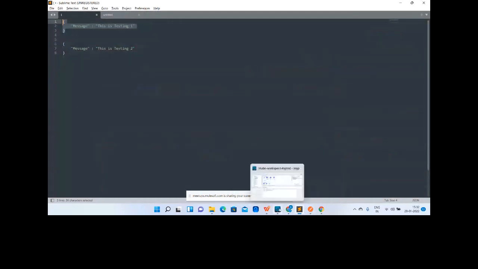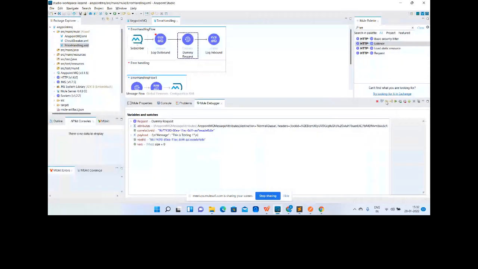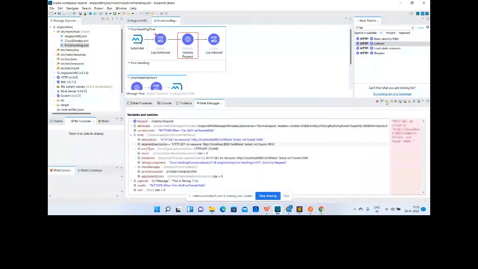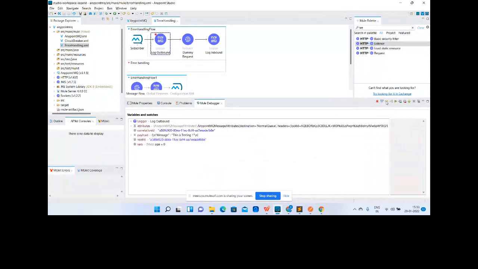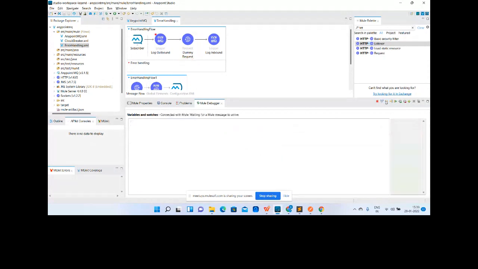open the application. So this has come the first time. It has got the error. It has come again the second time. It has got the error. So once it's got the error, the message is sent back to the queue. Okay, and this time it has come two times. So it has checked for the redelivery attempts. It has exhausted those attempts now. Yes, it has exhausted. So it will send the message to DLQ.